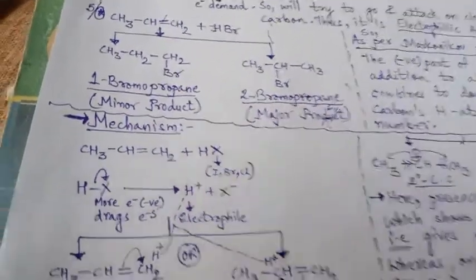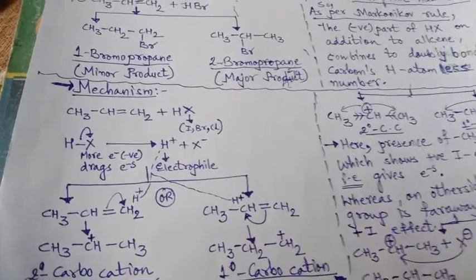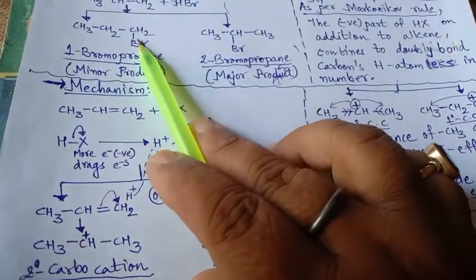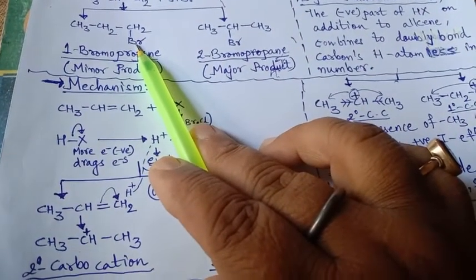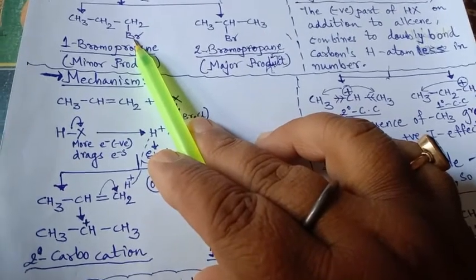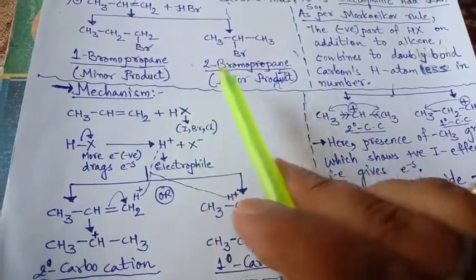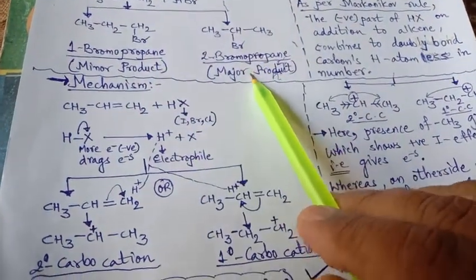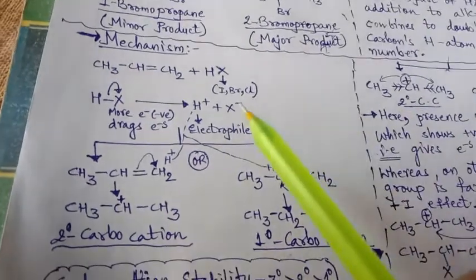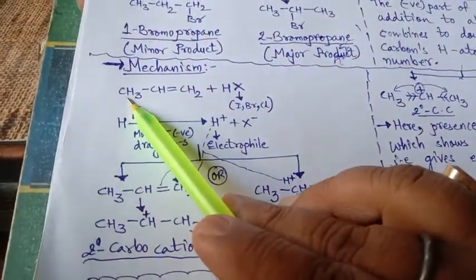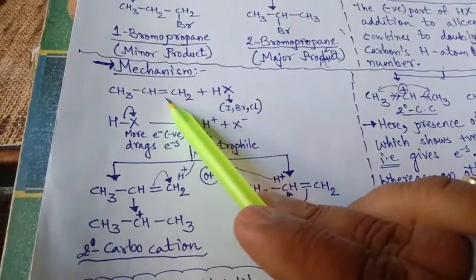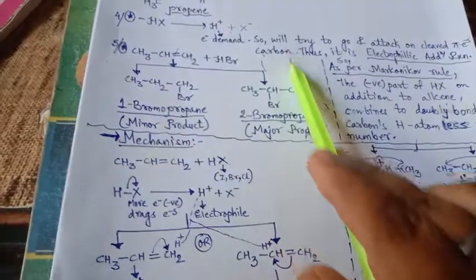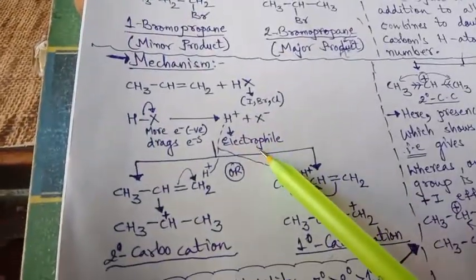How is it the major product? How can we say it is the major product? As I explained in the class, this is second degree and this is first degree. If we see the relative order of the degree of carbon, then 3 degree is the most stable, then 2 degree, then 1 degree. So here 1 degree is less stable than 2 degree. That is the mechanism which we are going to understand. We have CH3, CH2, double bond CH2 plus hydrogen halide. Whatever the reaction is seen over here, this is the mechanism of it.